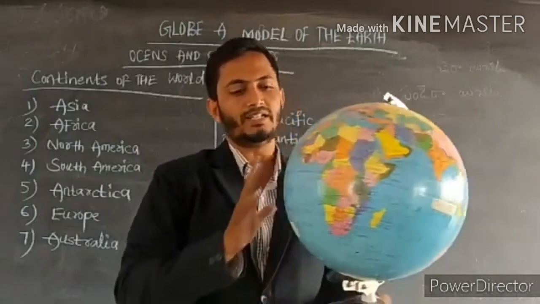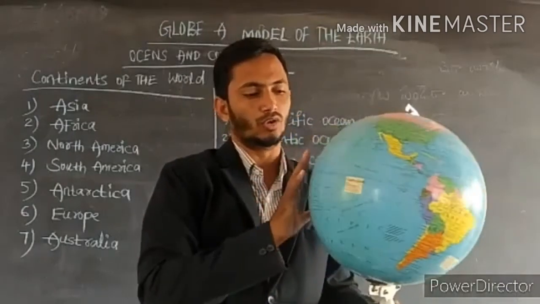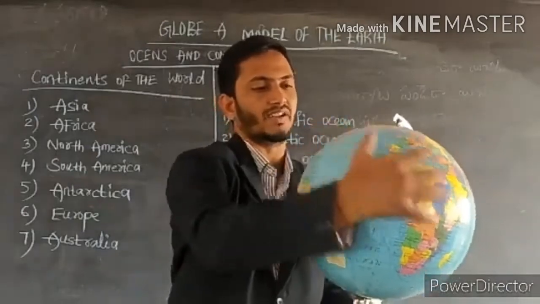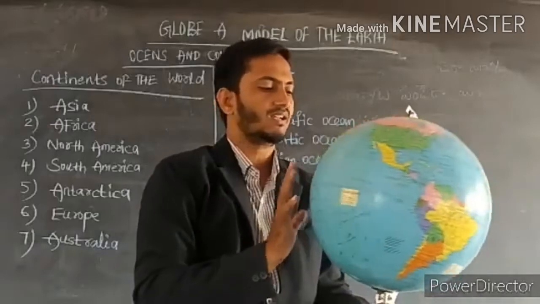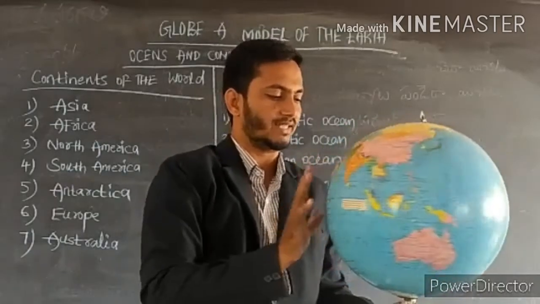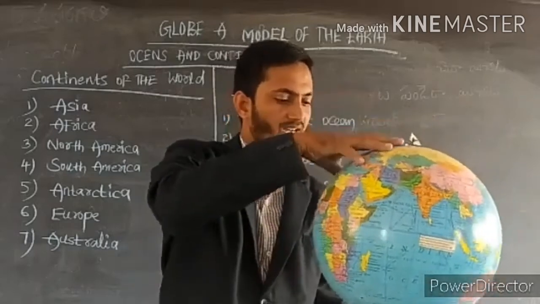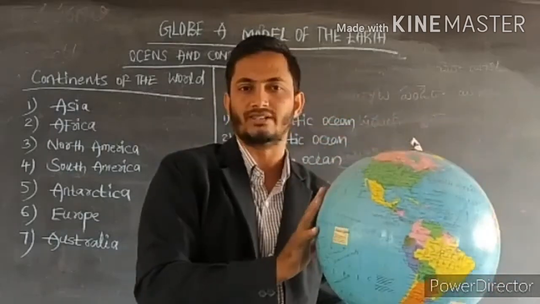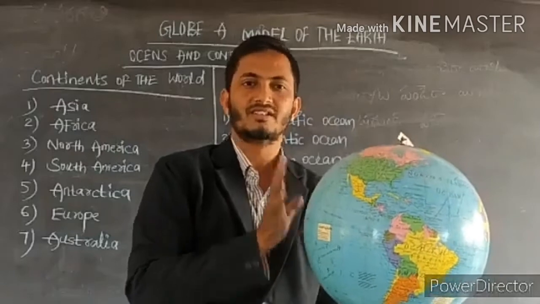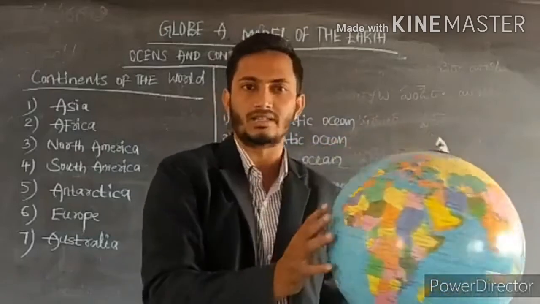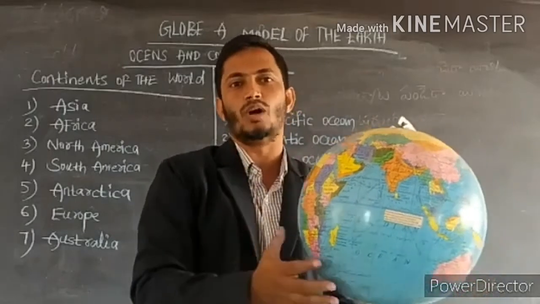The blue color on the globe indicates that the majority part of the surface of the earth is covered with water.